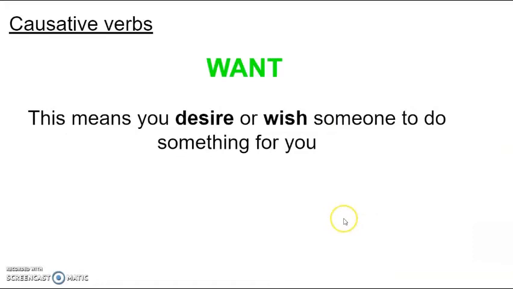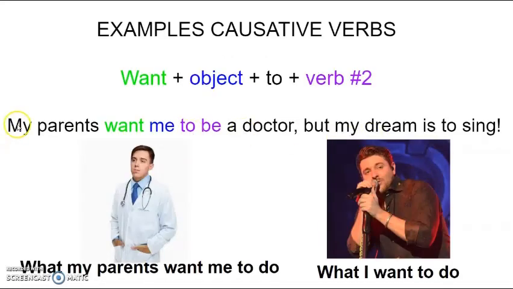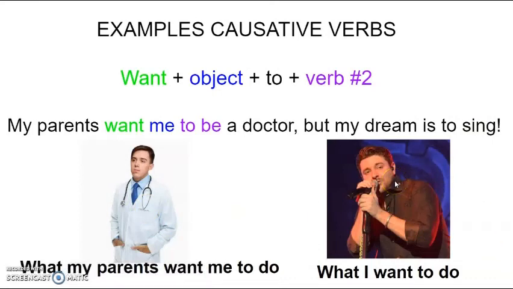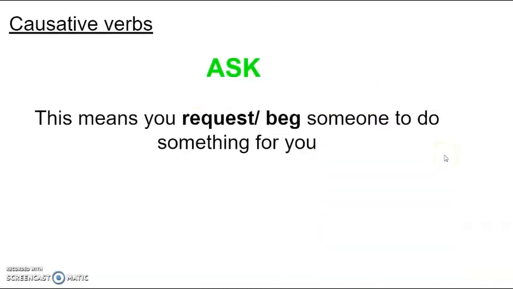The verb want. This verb means that you desire or wish someone to do something for you. For example, my parents want me to be a doctor, but my dream is to sing. So this is what my parents want me to do, and this is what I want to do. Okay, remember the definition, desire or wish. So my parents desire or wish that I be a doctor, but my dream is to sing.